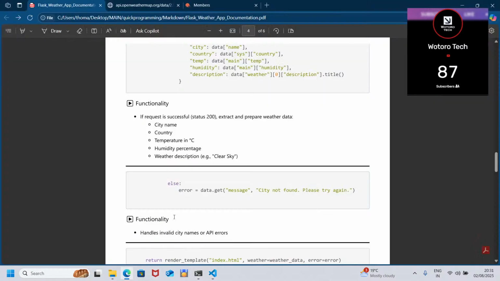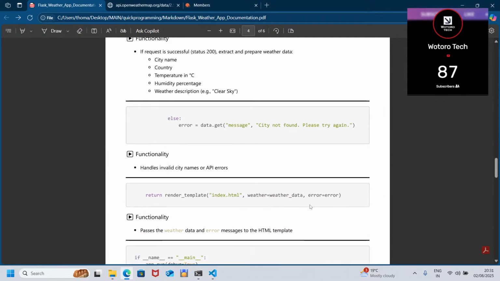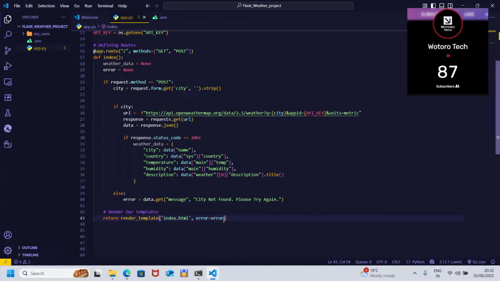Is there any other thing? I think weather. In our template we are going to say weather, but here it is weather_data. So the one on the left is what you're going to use in the template, and the one on the right is what is here. I think that makes sense.